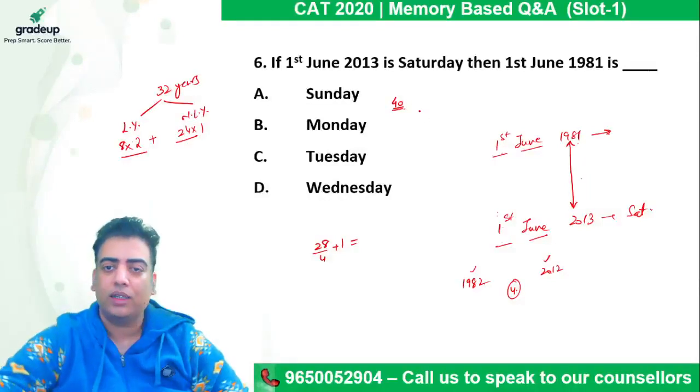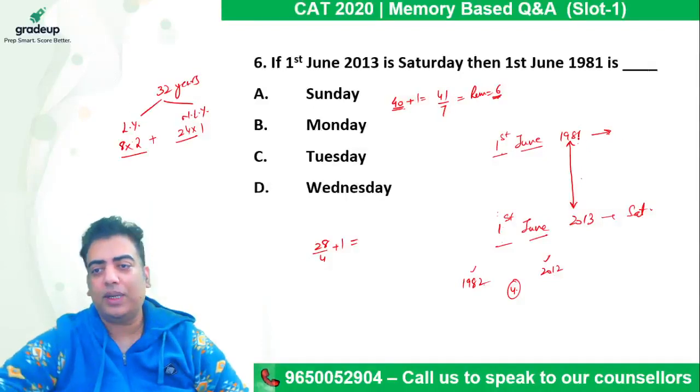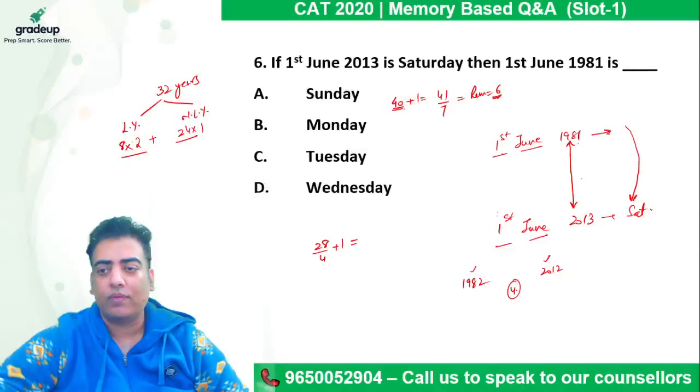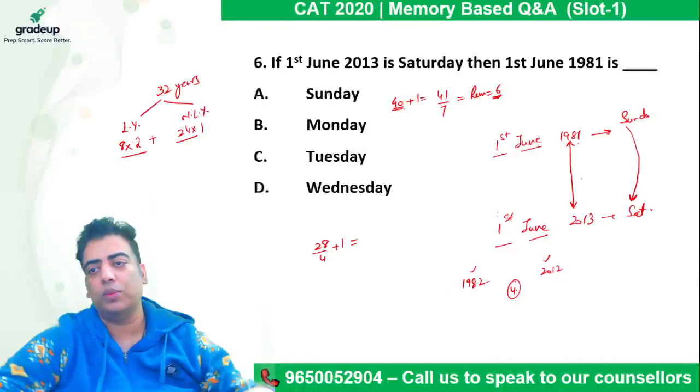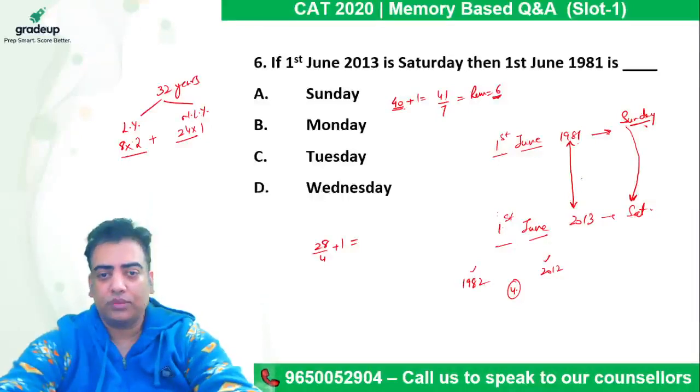So we need to add plus 1 here, which is 41 extra days are there. 41 divided by 7 gives me a remainder of 6, all right, which means I need to move 6 days ahead to reach Saturday. And when you want to move back, you need to move 6 days back, or we can say 1 day ahead. So answer in this case comes out to be a Sunday. So 1st June 1981 was a Sunday.